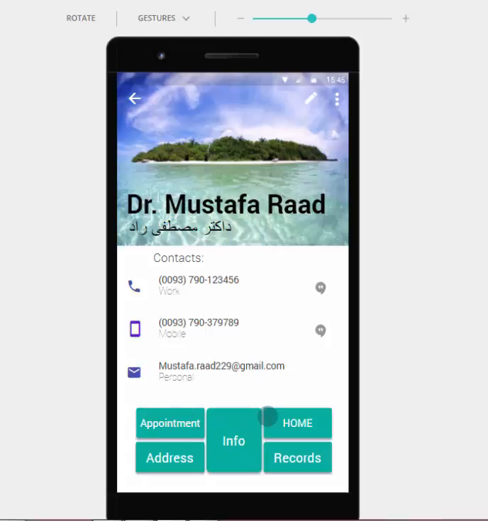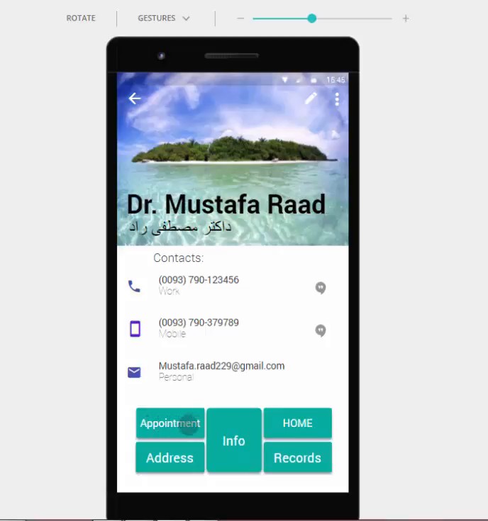Then we have some buttons like appointment, address, information, records, where we can take an appointment.